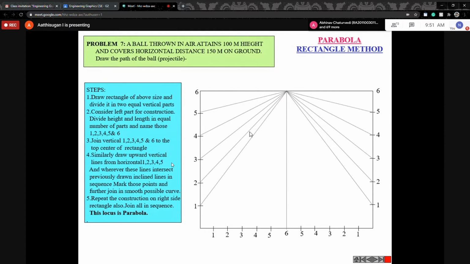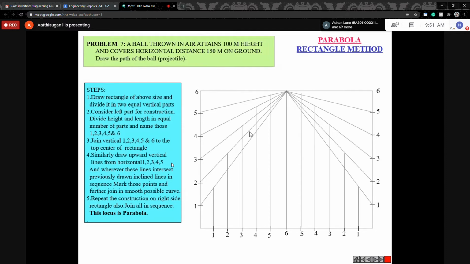So next step, remember, from 1 draw a straight line up to 1. Don't draw up to 2 or up to 3. Wherever you give the first line, draw up to the first, second to second, 3 to 3, 4 to 4, 5 to 5. Similarly, from this area also you can try like this. Then we are getting intersection points now, so mark all the intersection points.